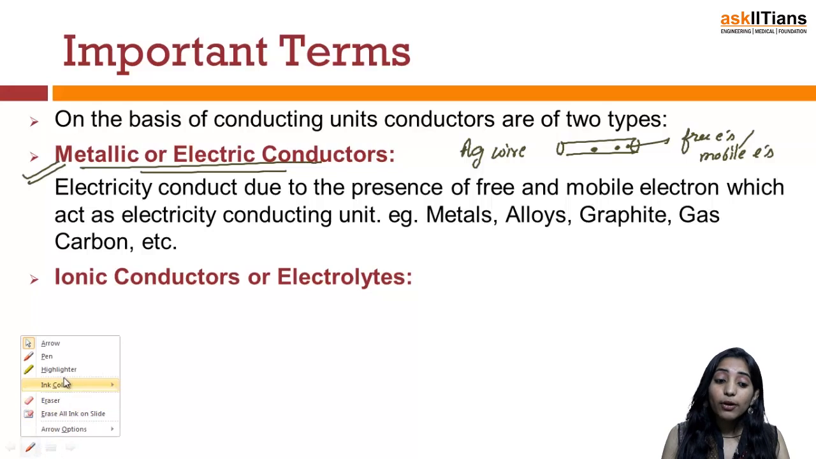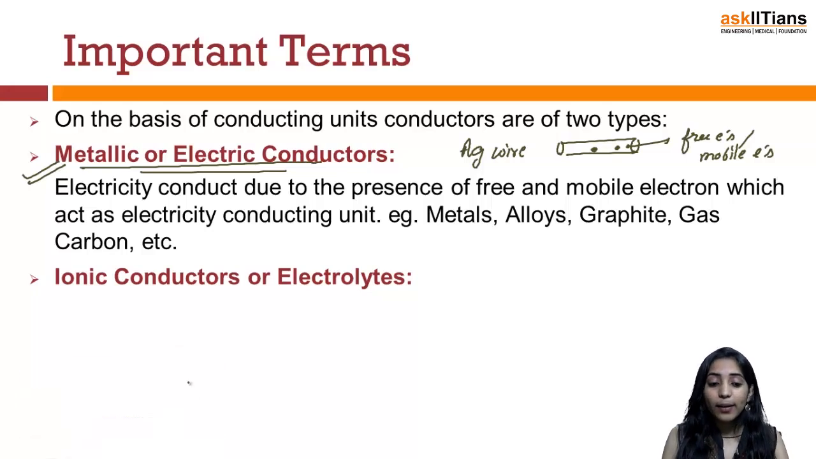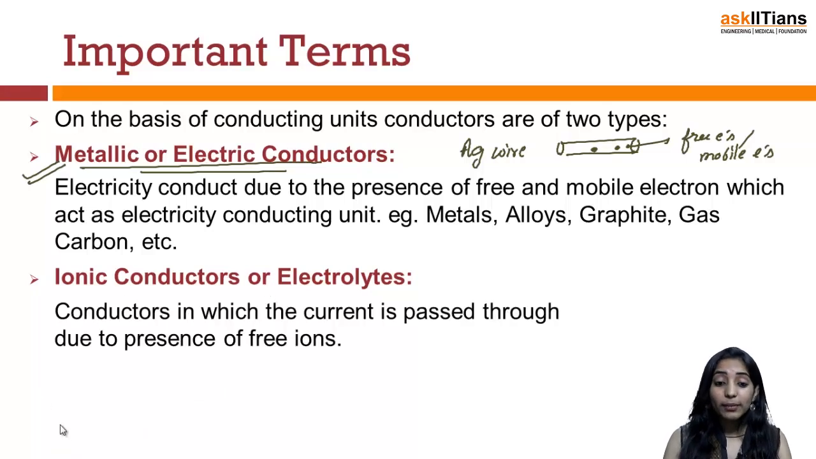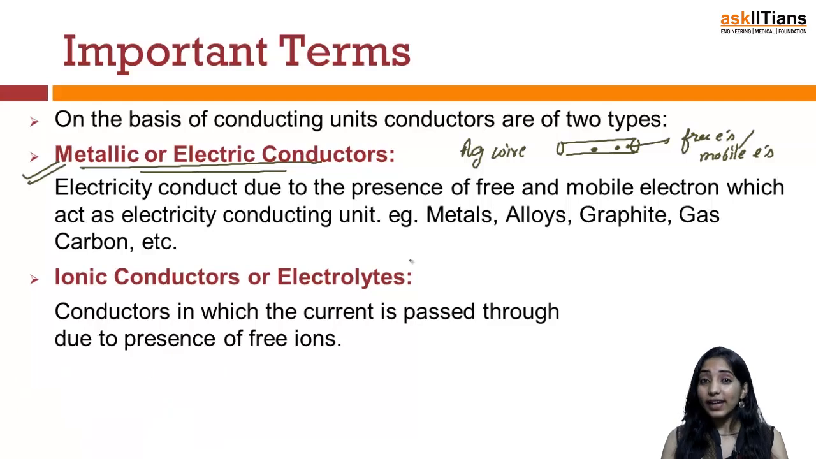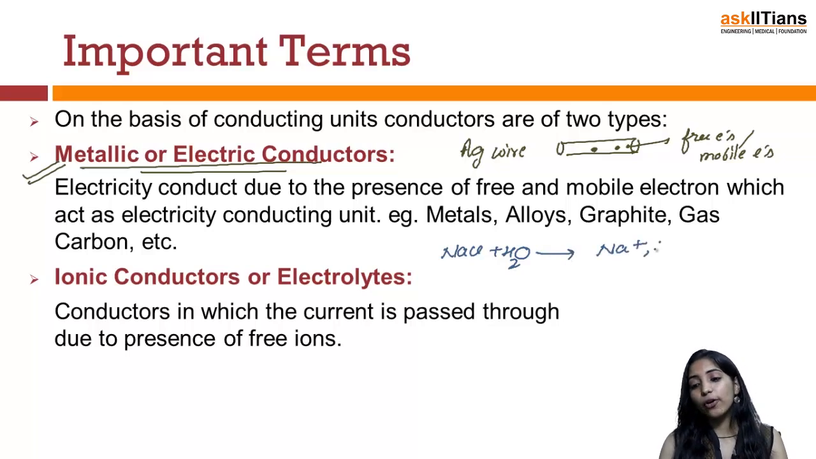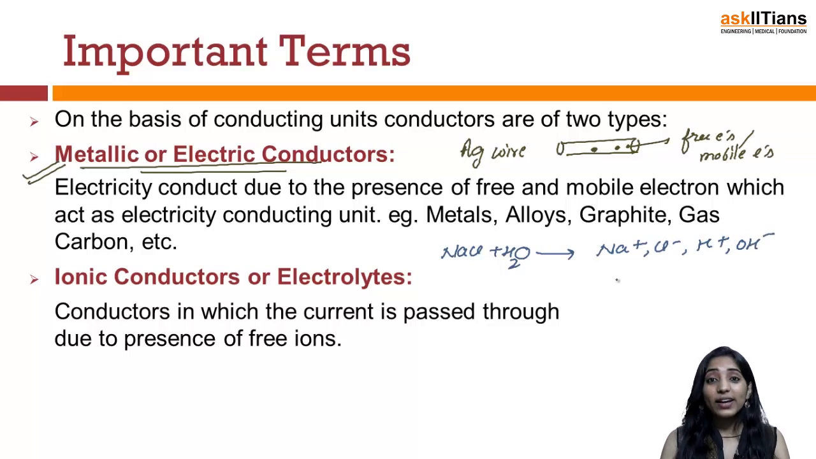Now the conductors can also be of a second type, known as ionic conductors or electrolytes. What do we mean by ionic conductors? As I have already told you, if you dissolve NaCl in water, you will get Na+, Cl-, and also H+ and OH-. So when NaCl is dissolved in water, there are certain ions, cations and anions.